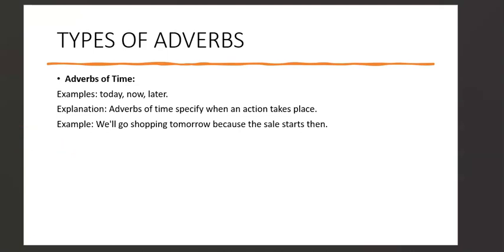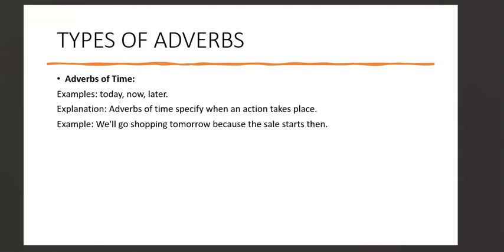Then the next type is adverbs of time. Adverbs of time just show us when an action took place, okay? So it's very simple again. Adverbs of time, they tell us, not how exactly, but when an action has taken place or when an action takes place, okay? So time, today, later, tomorrow, in the evening, morning, at night, afternoon, all these are adverbs of time because they tell us when an action takes place.